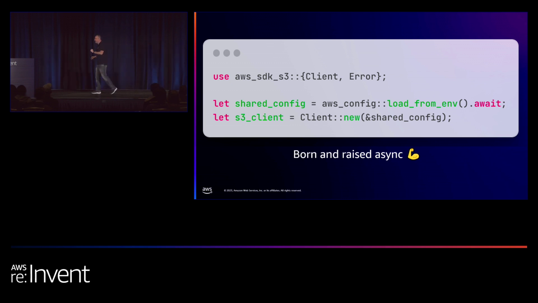What I really like about the Rust SDK is that, unlike certain other runtimes, like Python, it has built-in support for async. Because the Rust runtime supports async out of the box, the Rust SDK also supports async out of the box, and it's really, really fast. And I highly recommend that when you use the Rust SDK, you use its async capabilities.